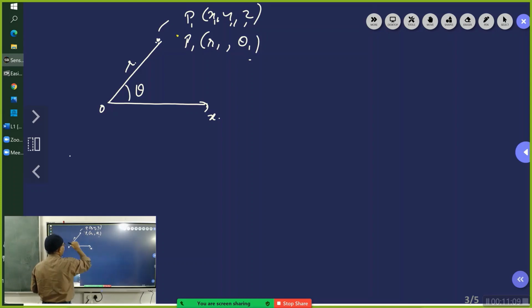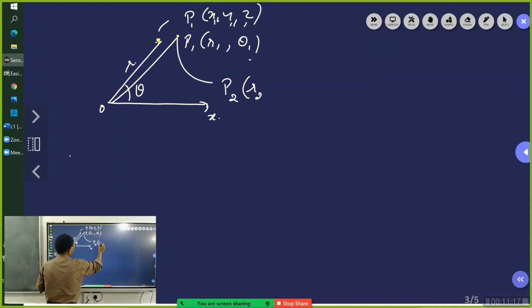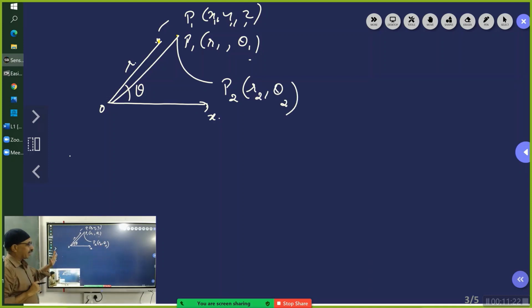We can use this only for two dimensions. Excellent, I was coming to that point. Supposing this point is P2, then it will be r2, theta, and so on and so forth. As your friend has rightly pointed out, this polar coordinate system is for a plane only. It is not a three-dimensional coordinate system. This can be extended to three dimensions, no doubt about it.